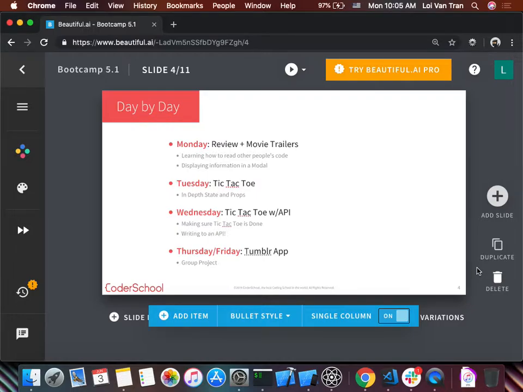And as we walk through the lab tomorrow, I hope that we all get a deeper understanding of state. On Wednesday, we're gonna be making tic-tac-toe with an API and writing to an API. We're gonna update data on a server that's somewhere on the internet. We're gonna update data that's on a computer that's on the internet. That's all a server is. So far, all of our servers have been run on our same machine. Our same machine has been our server and our client. But one day, we're gonna be dealing with a server that isn't ours. Well, it might be ours, but it's not gonna be on our same computer.